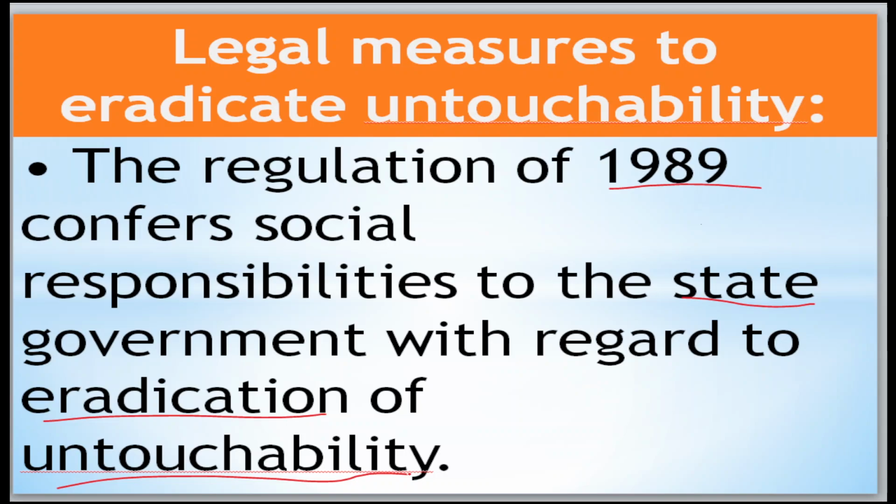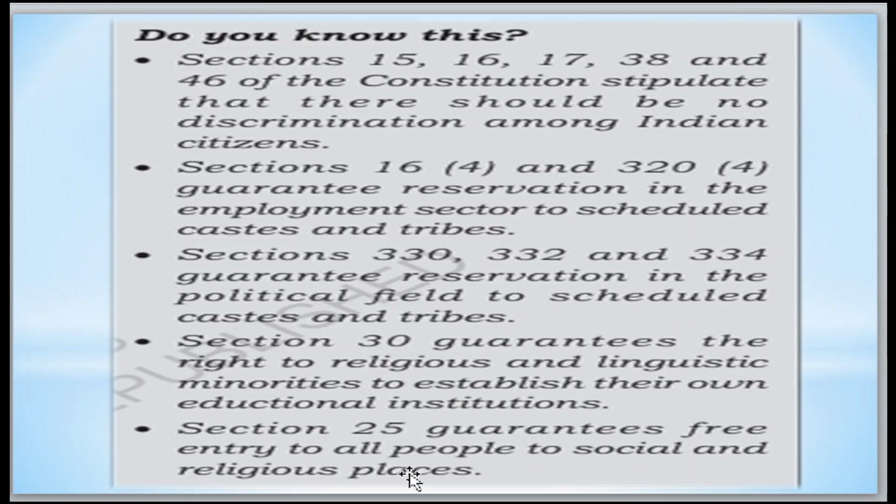Here they have given Articles 15, 16, 17, 38, and 46, which describe no discrimination among Indian citizens. Articles 16(4) and 320(4) guarantee reservation in the employment sector to SC/ST people.